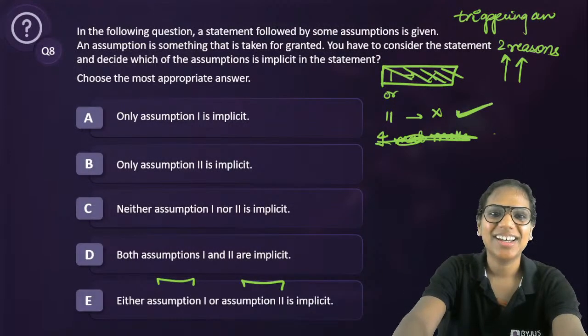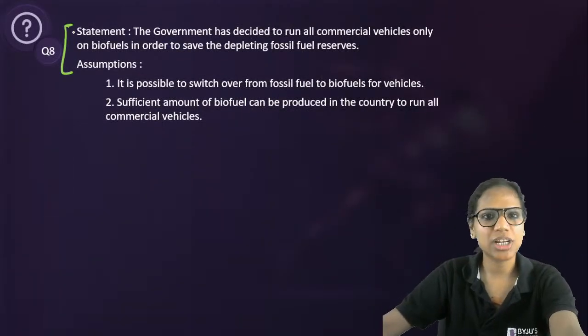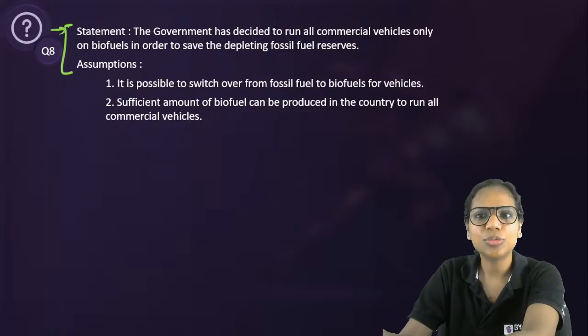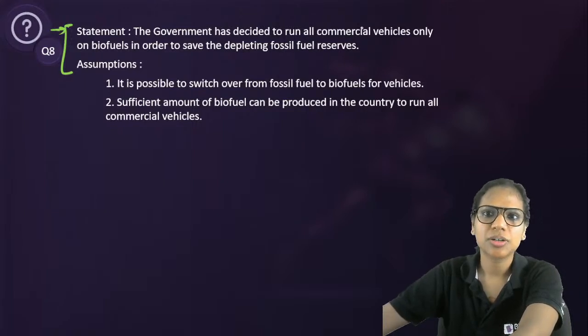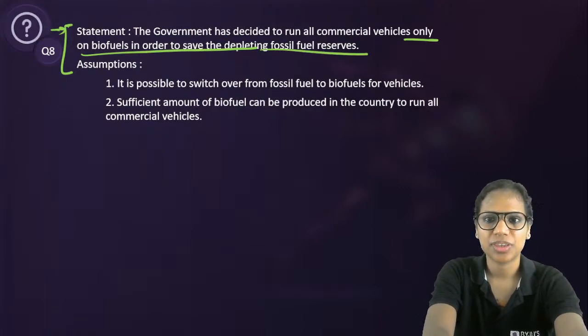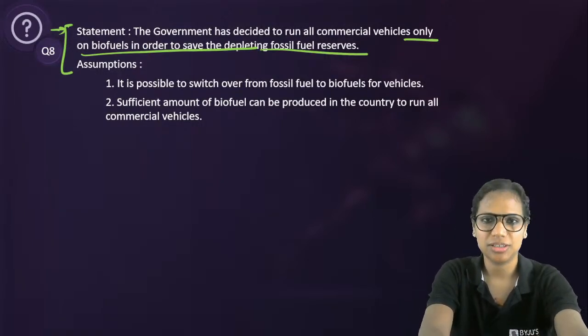All right, coming to our next question here. So first one I hope is clear now. Statement says the government has decided to run all commercial vehicles only on biofuels. Why? In order to save the depleting fossil fuel reserves. So what are the assumptions? It works with the syllogism logic only. Precisely logical consistency. It is the same logic, either or.